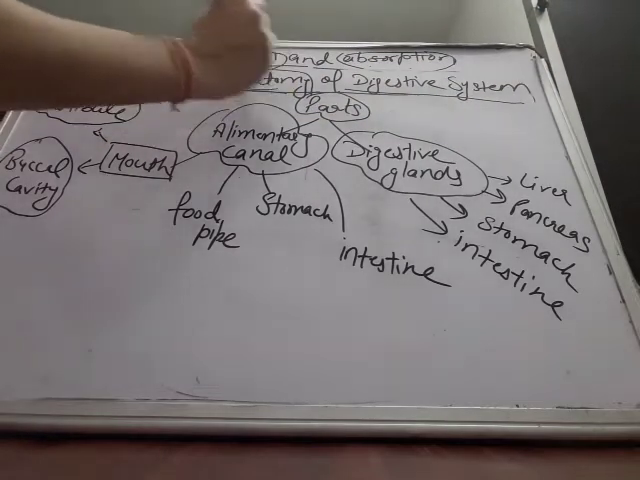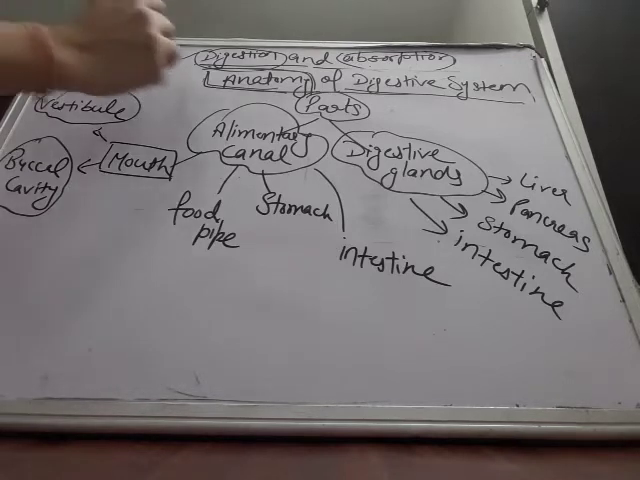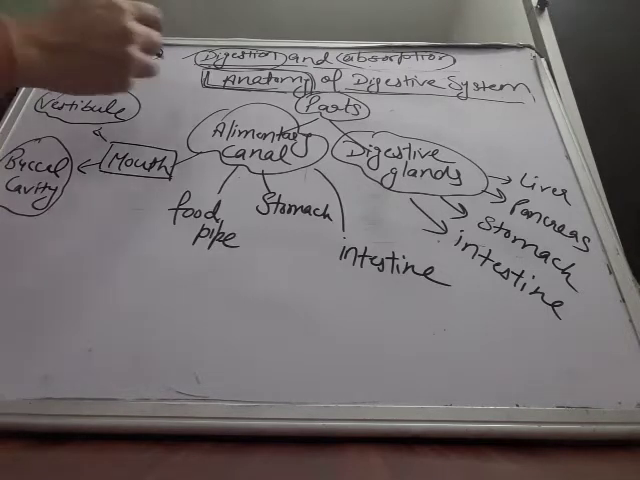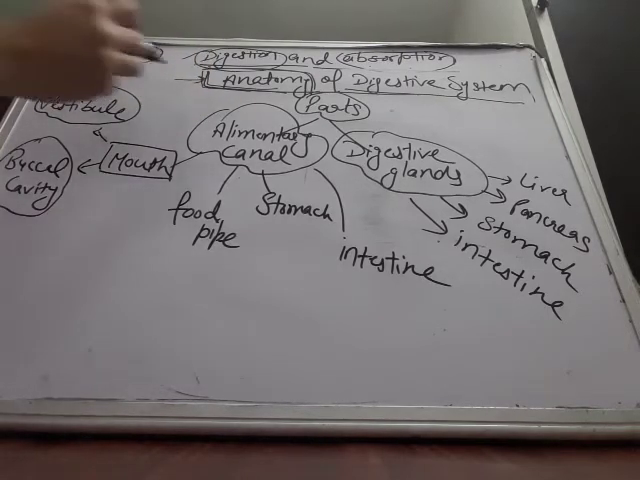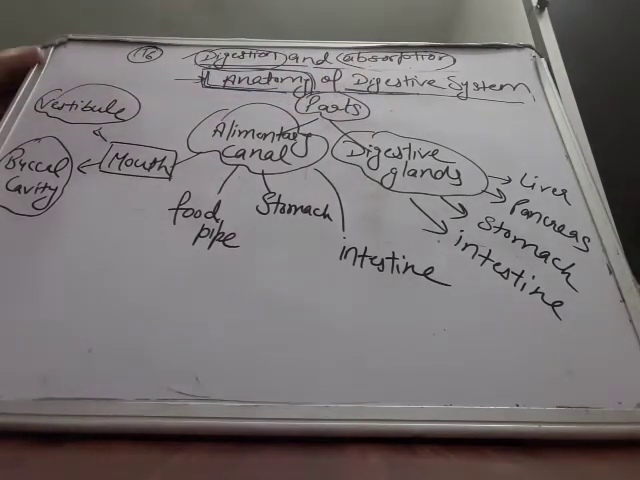What is anatomy? This word is used to study the internal structure of any living body. Inside our body we have so many organs: stomach, intestine, heart, kidneys. The internal study of all these organs, what these organs are actually made up of, is called anatomy. So here we will study the anatomy of only the digestive system.